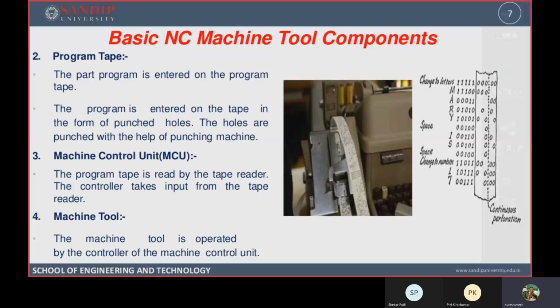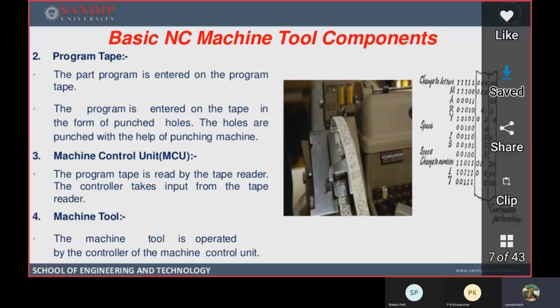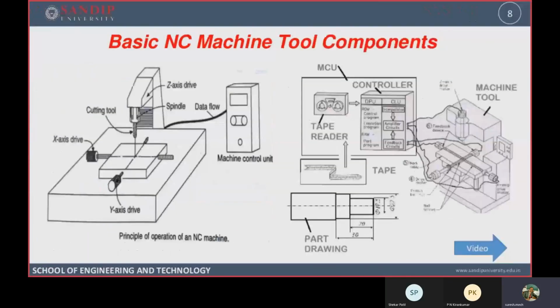Here the machine tool is operated under the control of the machine control unit. Whatever instruction comes from the machine control unit, according to that the machine tool makes its operation.